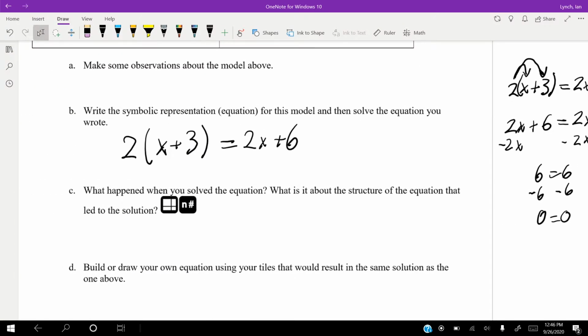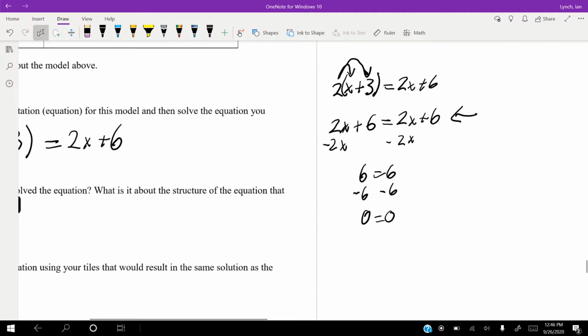So the structure of the equation that leads to this is that both sides are equal. All right, when we distribute, we get the same thing on each side, which means we're setting this equation equal to itself. Meaning, of course, we're going to end up at 0 equals 0 because we're subtracting the same thing from both sides.